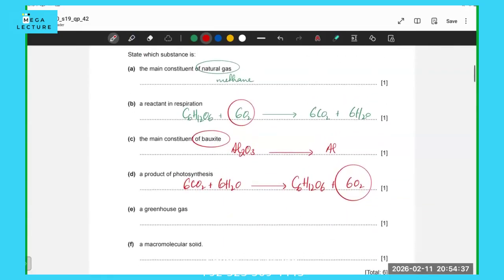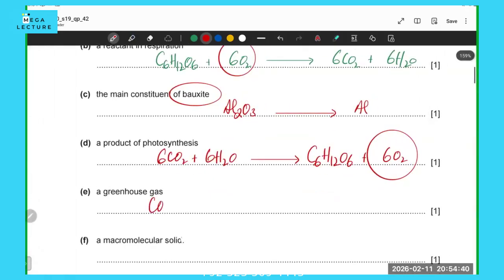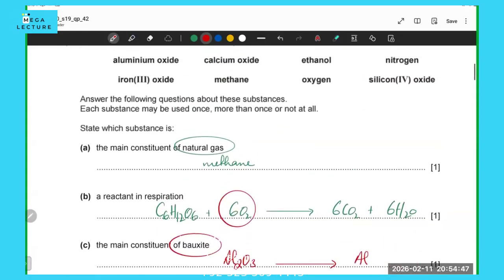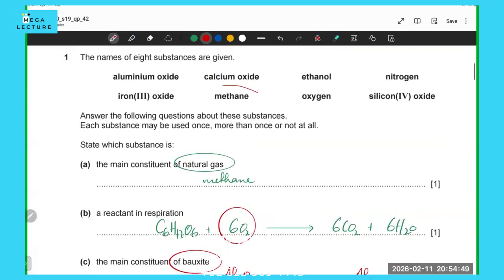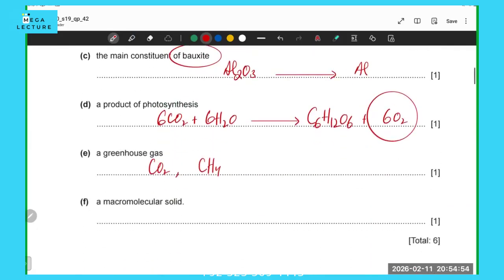It's a greenhouse gas. Remember, there are two greenhouse gases. One is carbon dioxide, which causes global warming. The other one is methane, which also causes global warming. So in the above option, carbon dioxide is not there, so the option is going to be methane. But remember, there are two greenhouse gases, carbon dioxide and methane.